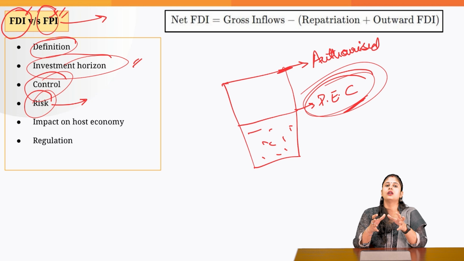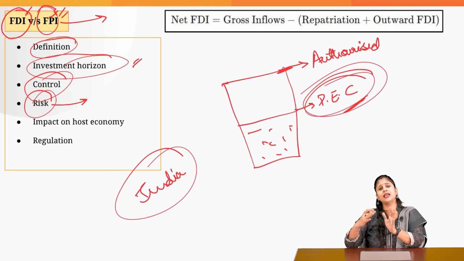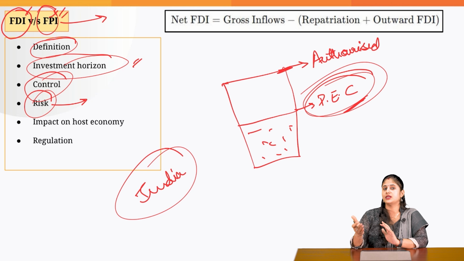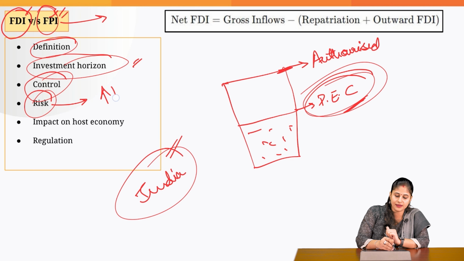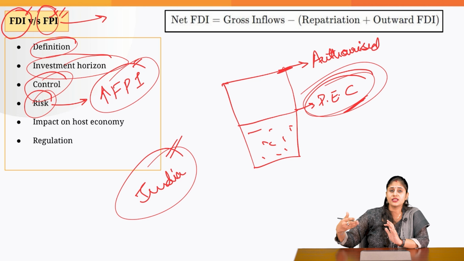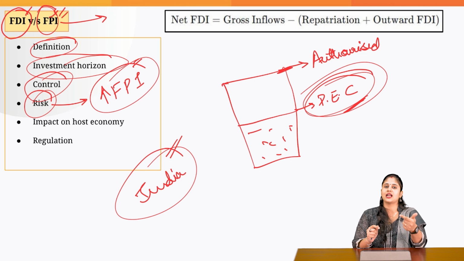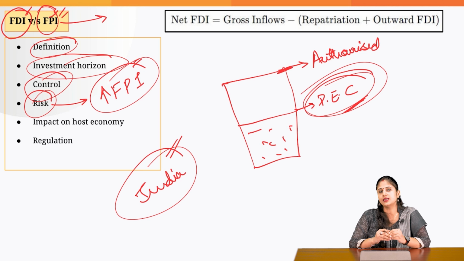But if you talk from the perspective of the impact on India, what would happen? FDI is comparatively more stable, whereas FPI, we discussed, is hot money. So from the point of view of India, the risk would be comparatively higher in case of FPI. If more FPI is coming, it could be riskier. Why? Because if something goes wrong in India, they will be the first to leave the country. But from the point of view of foreign investors, the risk is higher if they are bringing FDI, and the risk is comparatively less when it comes to FPI. You need to see from whose point of view we are discussing the risk factor.